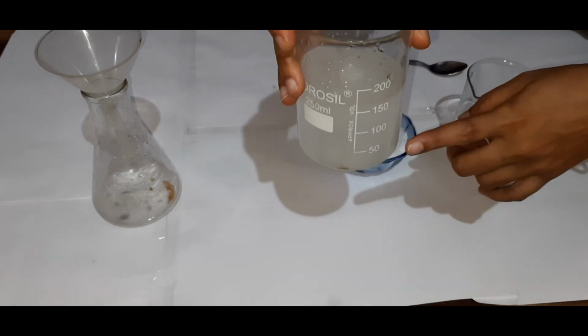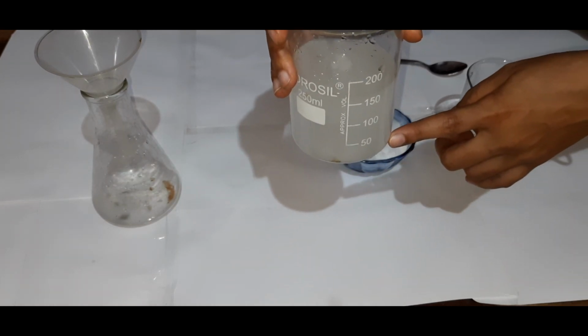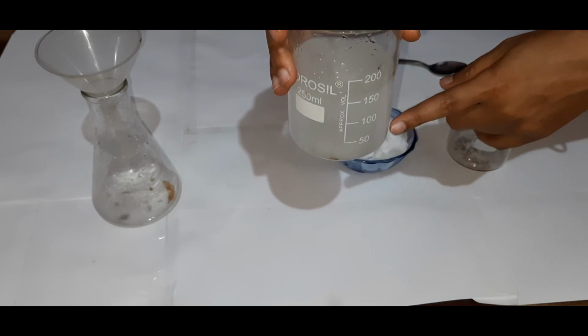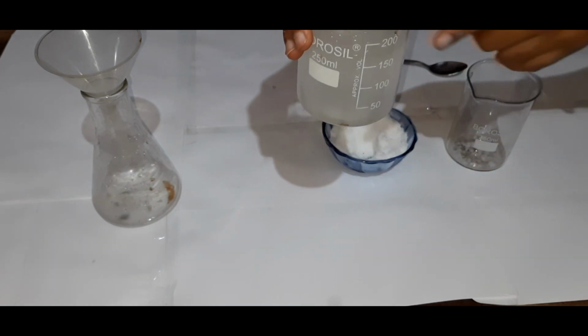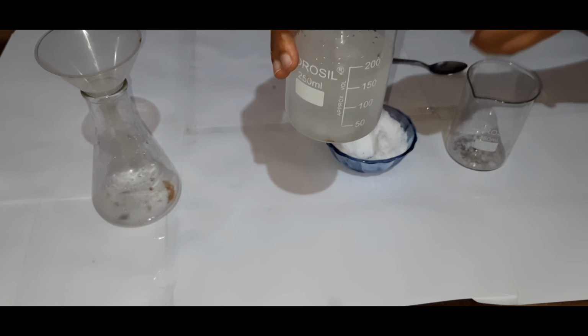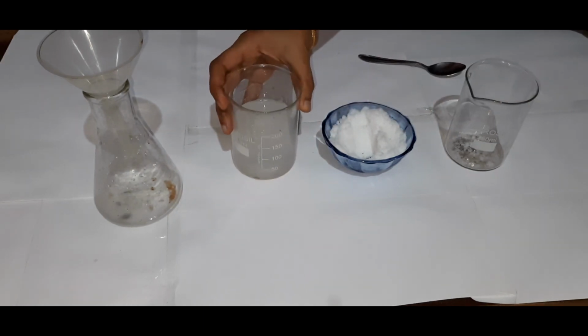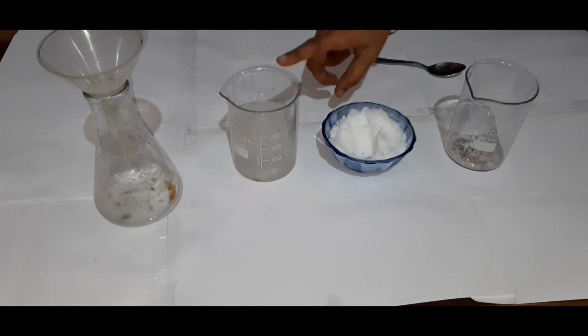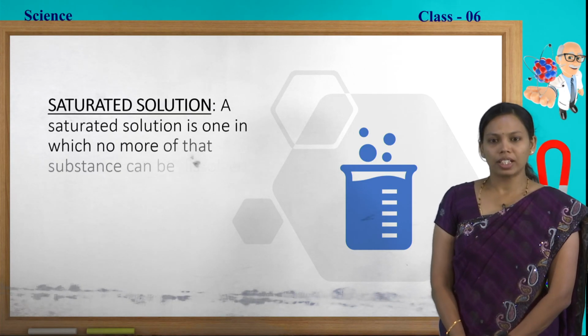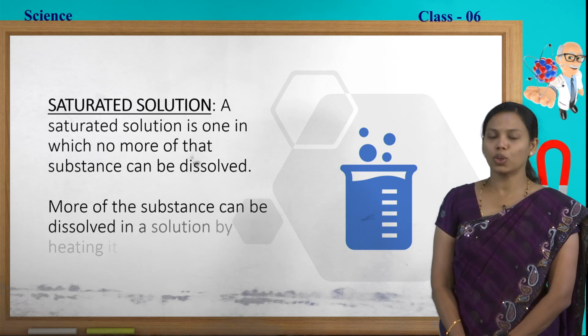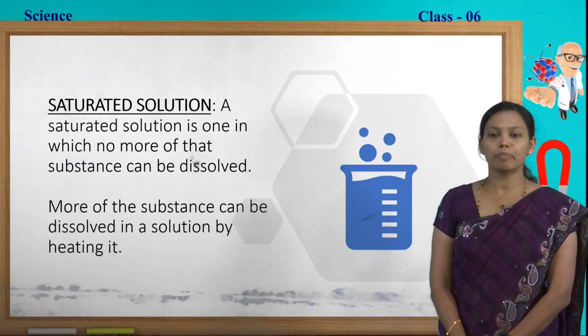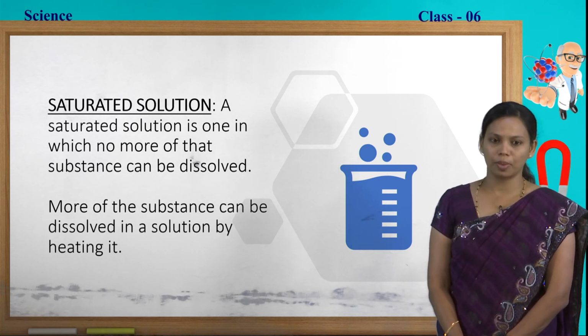At the bottom of the beaker, you can see some of the salt. It has settled down there because now the water cannot dissolve any more salt. In the sense, now the water has become saturated.